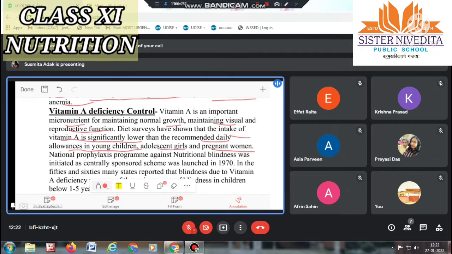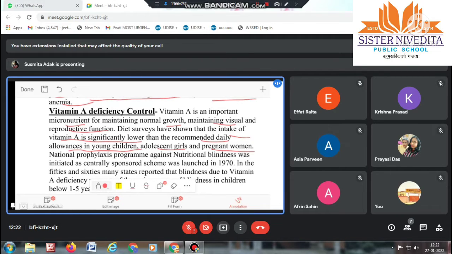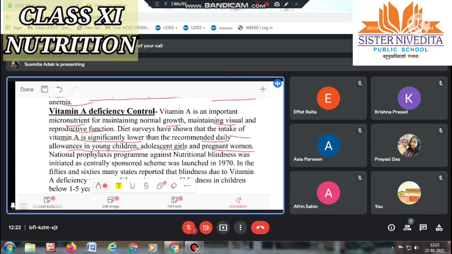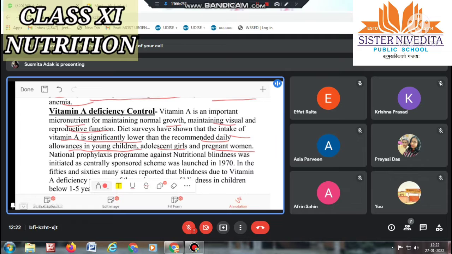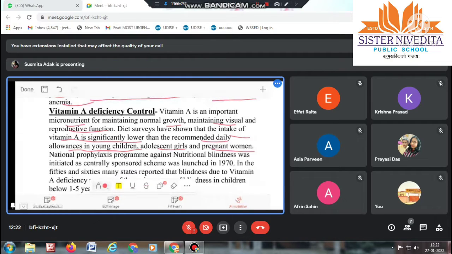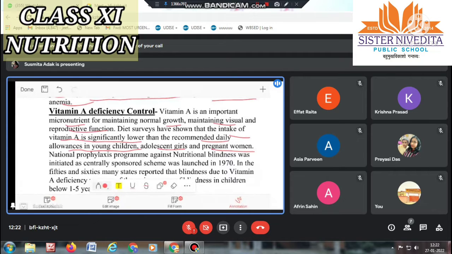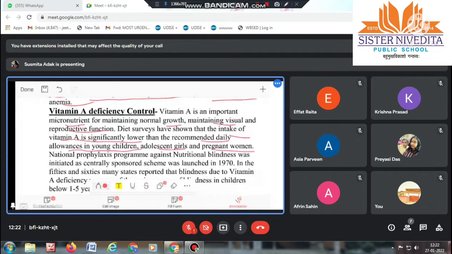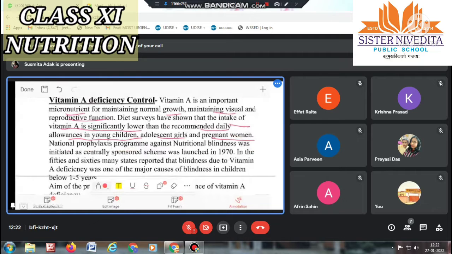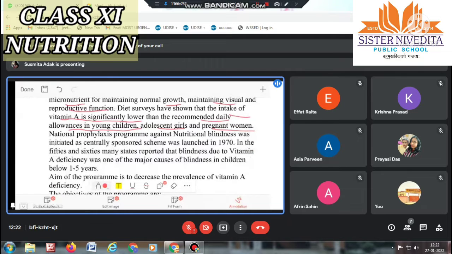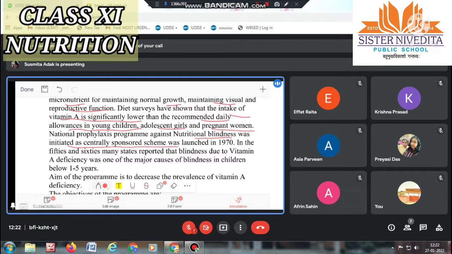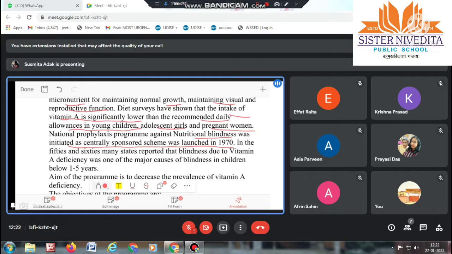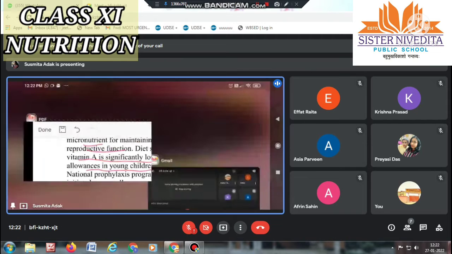So there was one survey taken, and in that survey it was shown that intake of vitamin A is lower than the recommended. Means the people are not getting the proper amount of vitamin A in their daily life. So the National Prophylaxis Program against Nutritional Blindness was initiated, a centrally sponsored scheme launched in 1970. So to prevent this condition,